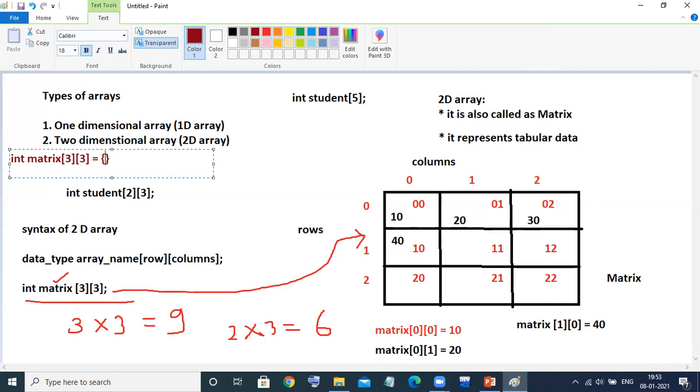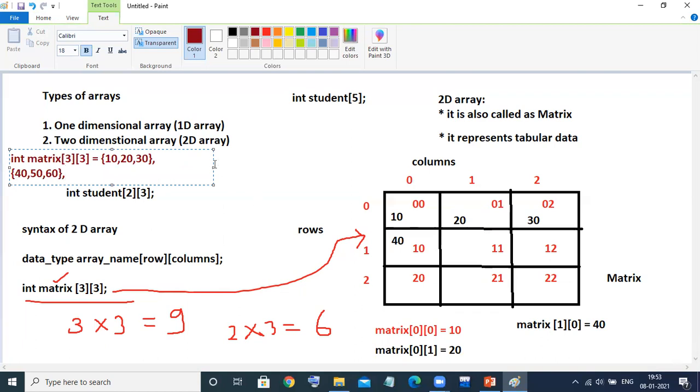In the first row, I want 10, comma, 20, comma, 30. This will be the first row. Then for the second row, again take curly braces and take 40, comma, 50, comma, 60. This is the second row with all three column values.